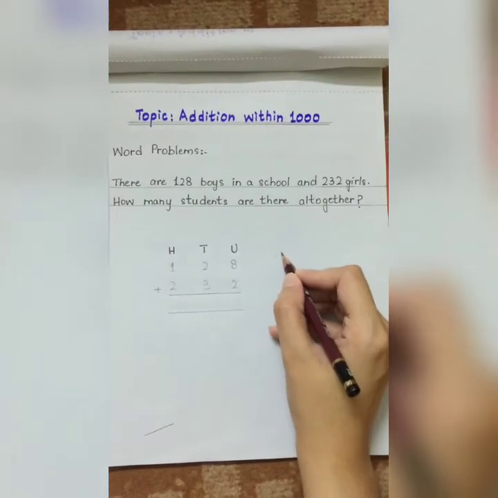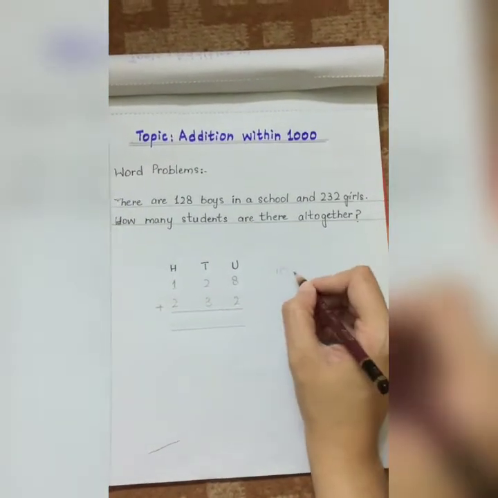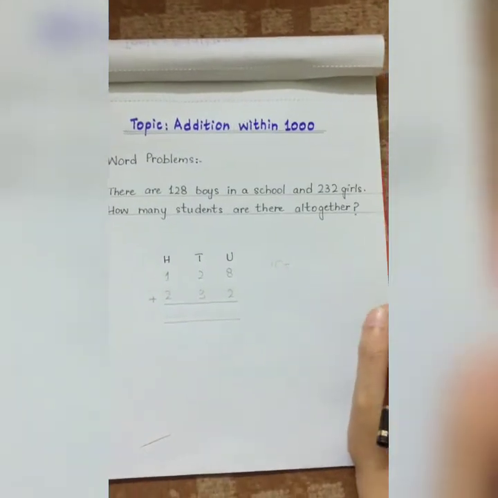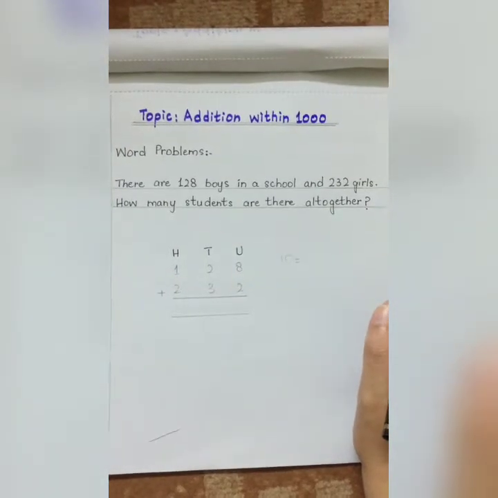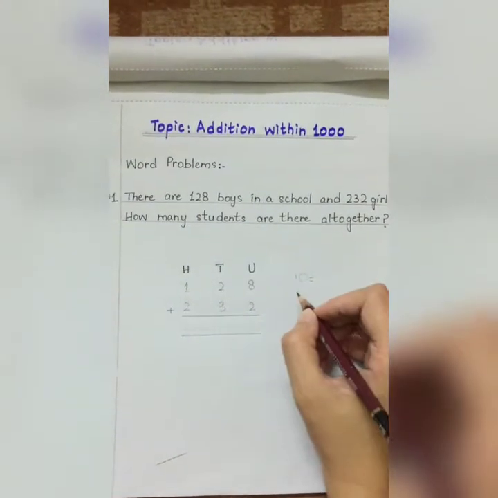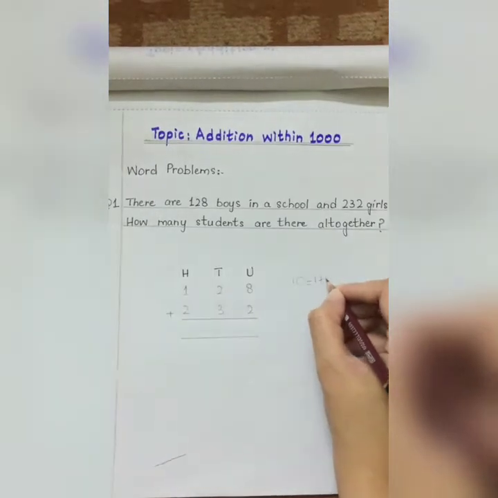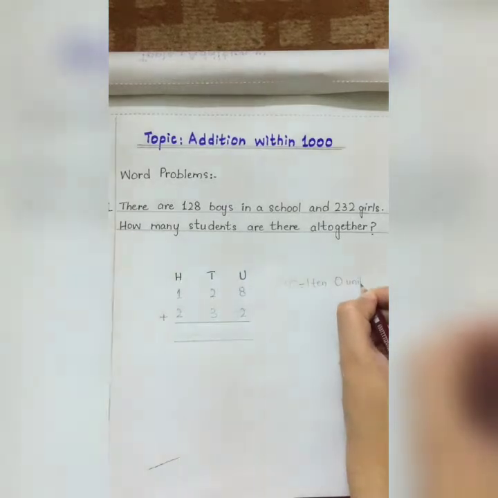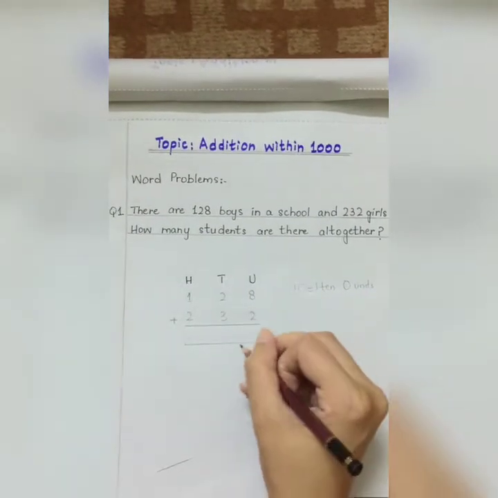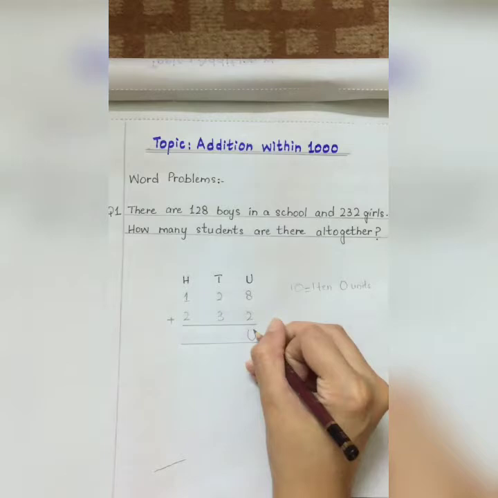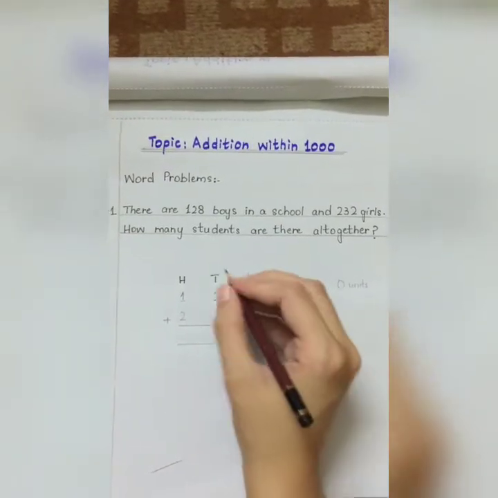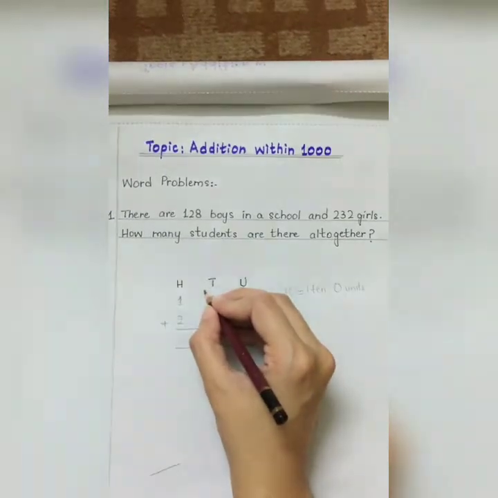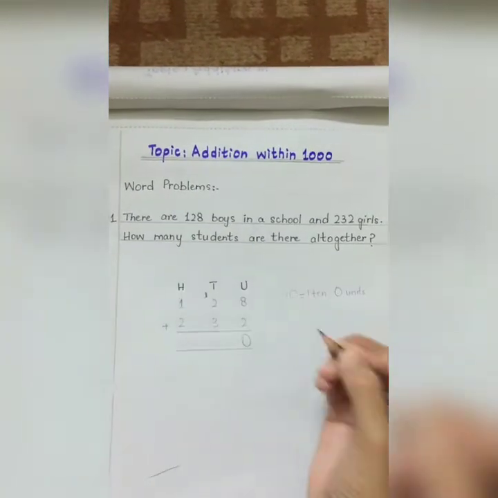Because 10 is a 2-digit number. So what will we do? We will write one digit of 10 in the units place and one digit in the tens place. In 10 we have 1 ten and 0 units. So students, 0 will be written in the units column and 1 ten will be carried over to the tens place. It's a carry. 1 is carried over to the tens place.